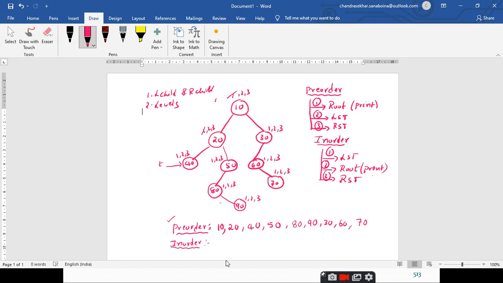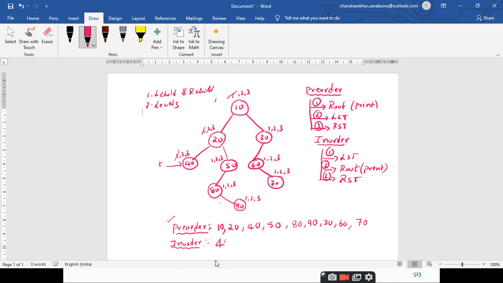Now at 40, what is the first step? Traversing the left. Since there is no left subtree, you just strike off this first step. After that, what is the second step? Visiting the root node, so I print the root node.